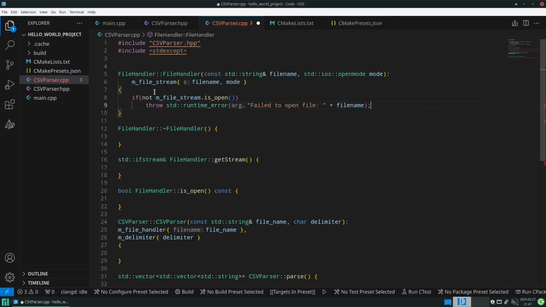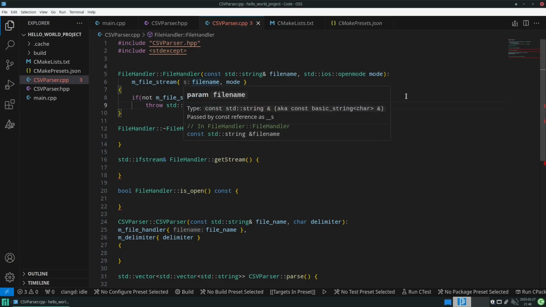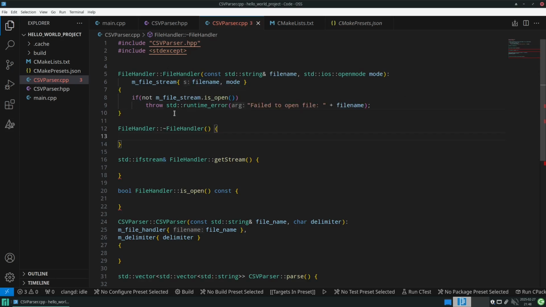And we will just throw a runtime exception that the file can't be opened. So we don't do anything else when the file can't be opened. So here in the destructor, that gets automatically called whenever our file handler goes out of scope, so at the end of its lifetime.